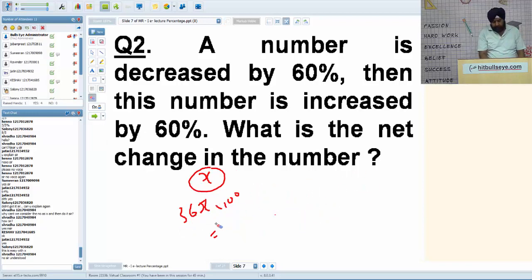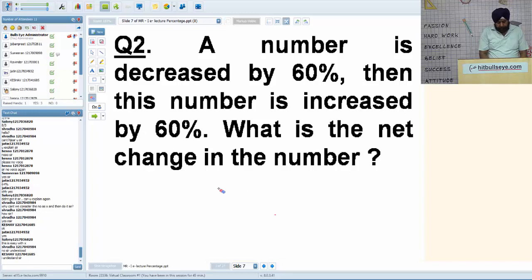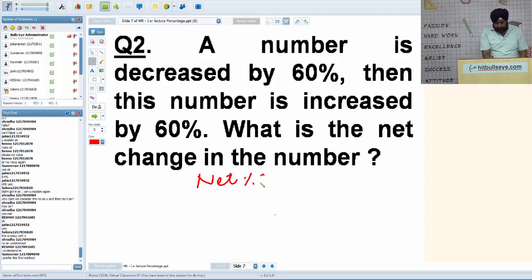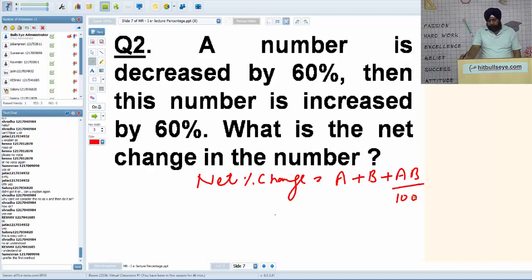Whenever there are 2 percentage changes, say a and b, the net percentage change you may note down is a plus b plus ab by 100. Is it okay? Net percentage change is a plus b plus ab by 100.